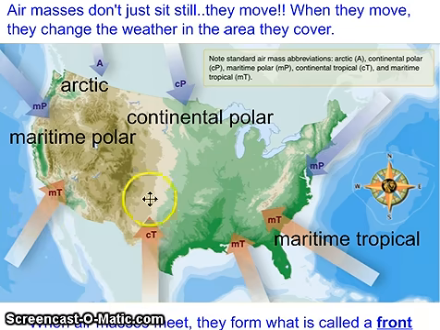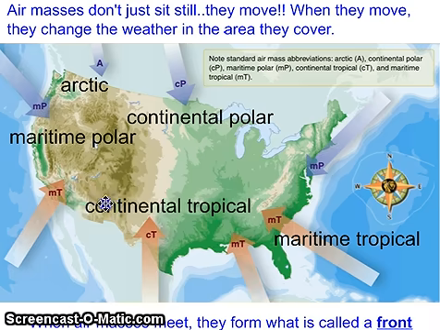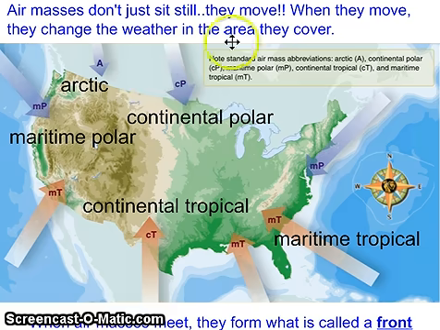Now, right over here above Texas, we have the last type of air mass, and that's called continental tropical. We saw continental up here, where it's a body of air that forms over a big area of land, and so it tends to be dry. Well, the same is true here. Over Texas, it tends to get continental tropical, dry, hot air because it's coming from directly over Mexico, and Mexico is closer to the equator. So this air is very dry and warm. All right, so that is a rundown on our different types of air masses.